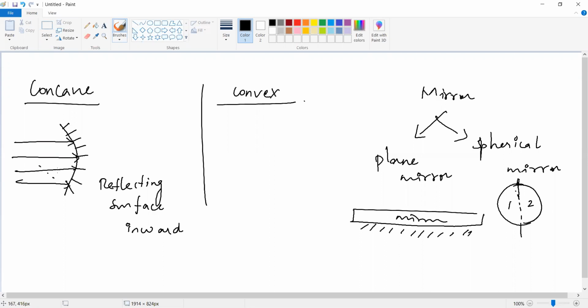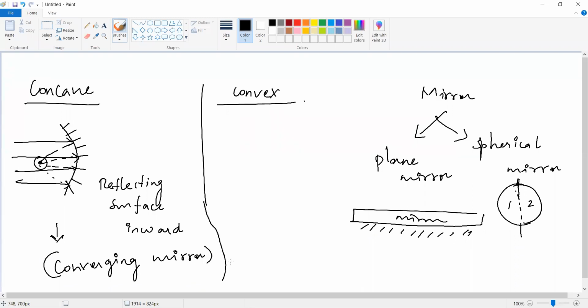So all the rays are converging at one particular point. In this mirror, it is known as converging mirror. Which mirror is known as converging mirror? Concave. Yes, concave mirror is known as the converging mirror. Atulyan, do you understand now?